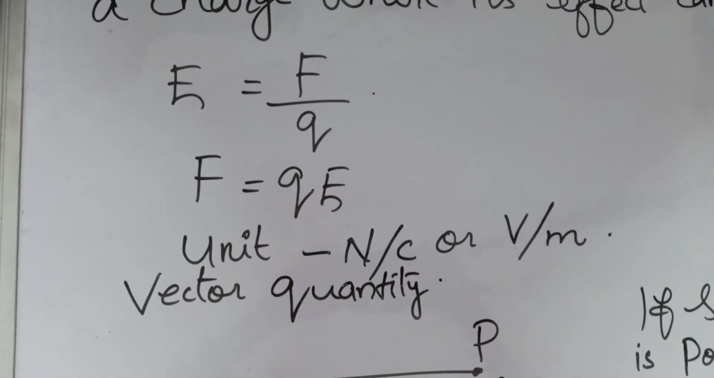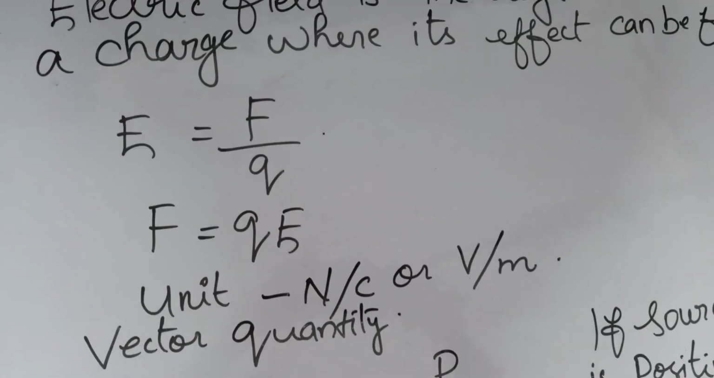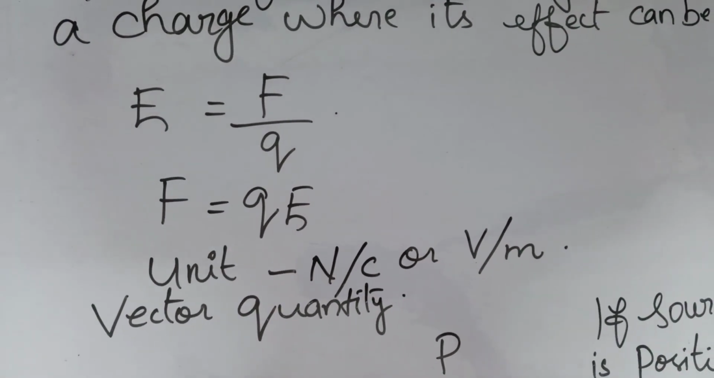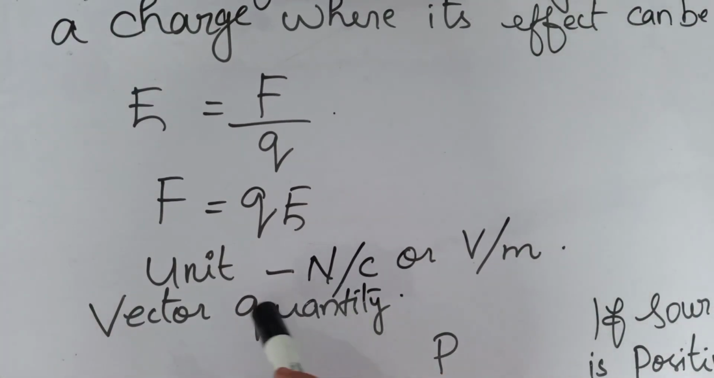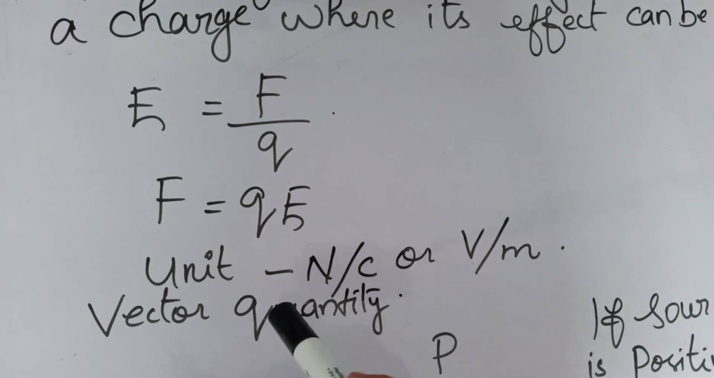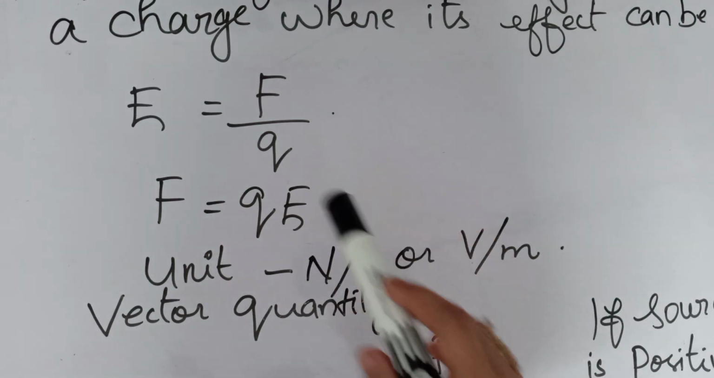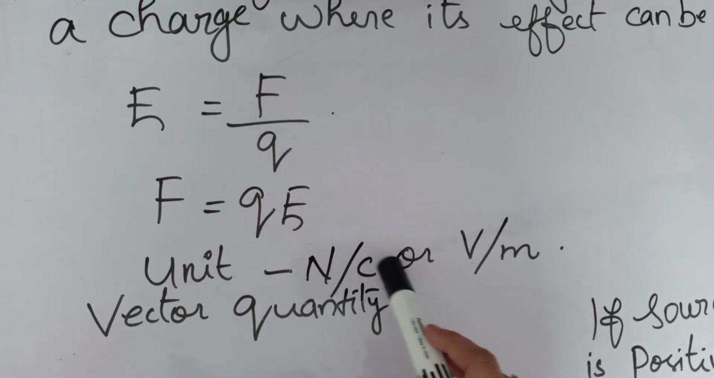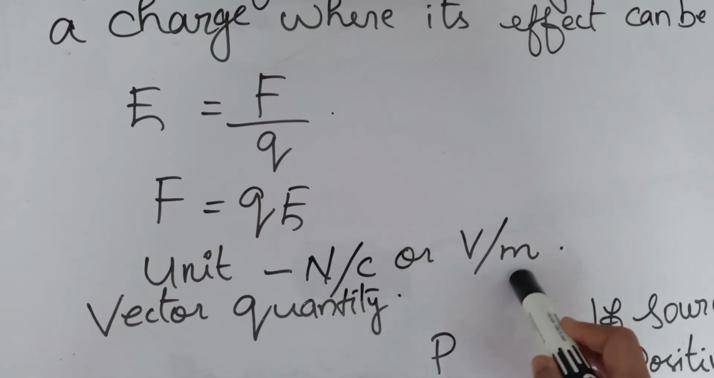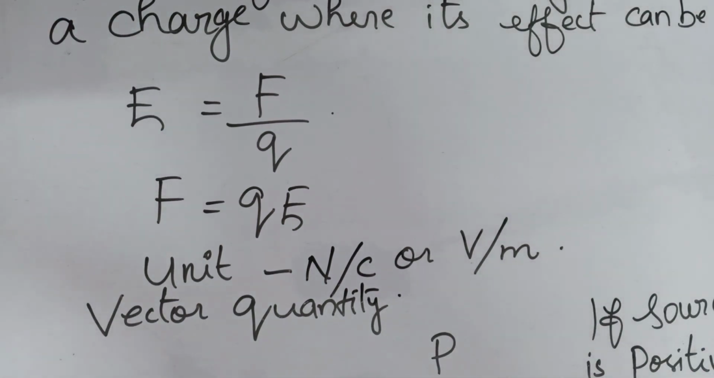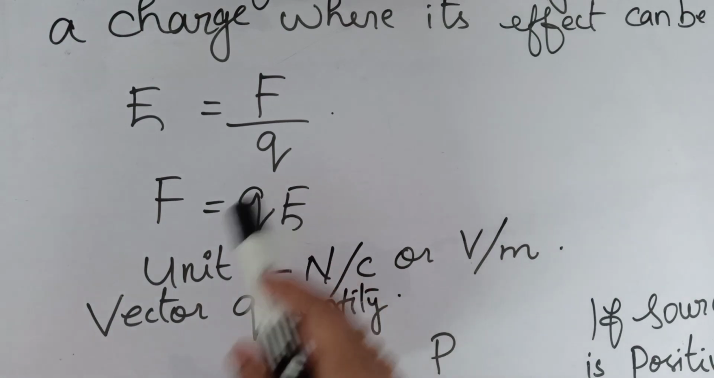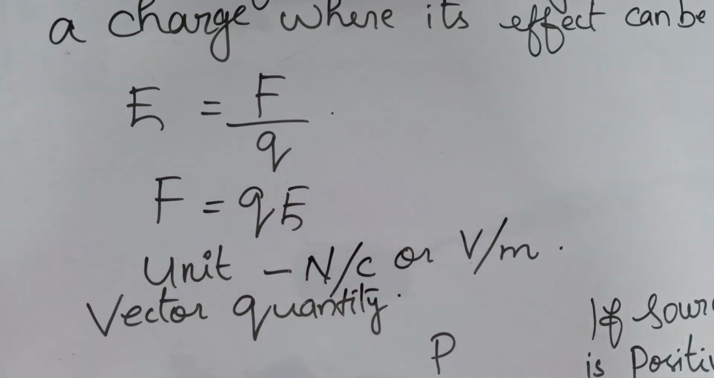From that we can see F is equal to QE, and what will be the unit of electric field? Newton per coulomb, because it is F by Q, right? So Newton per coulomb or volt per meter, and this is a vector quantity. So by using this equation, we can calculate the electric field also.